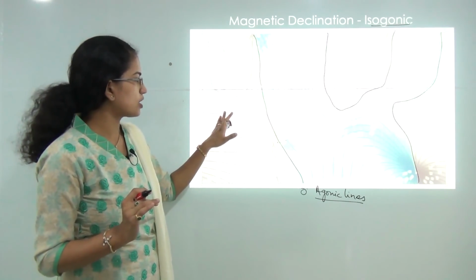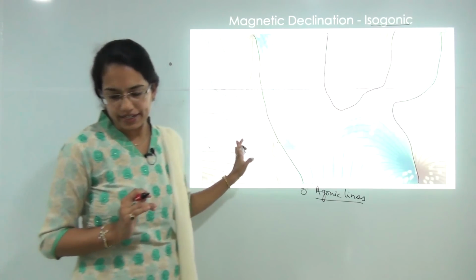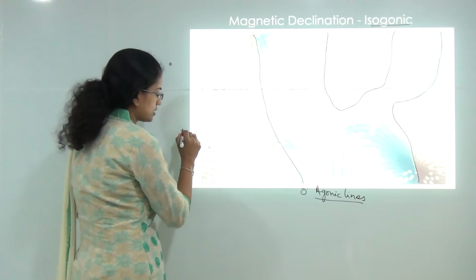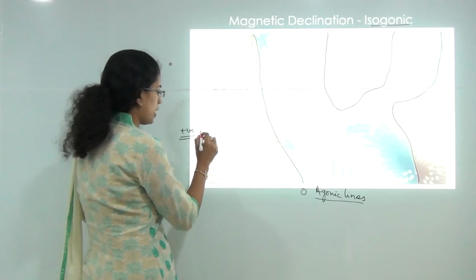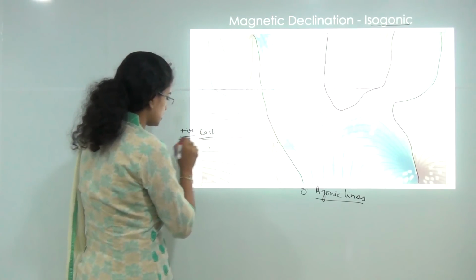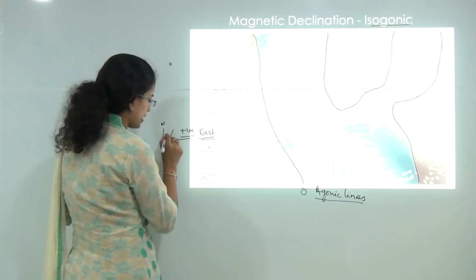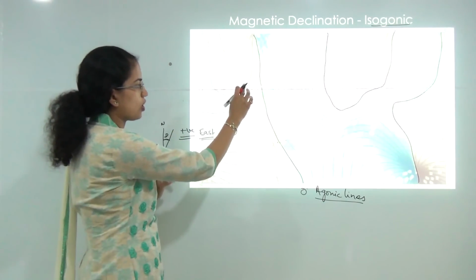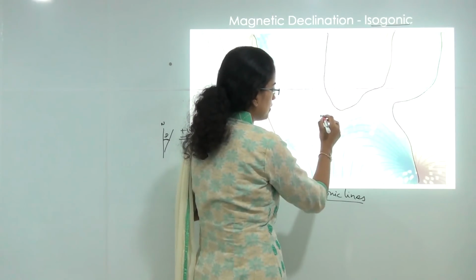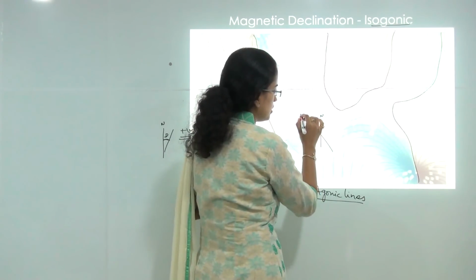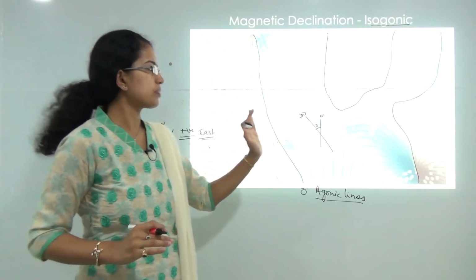You can see two different colors, one is red and another is blue. Red is positive declination and that is towards the east. So if this is north, you have the declination towards the east on these red lines, while on these blue lines you have the declination towards the west. So this is the angle of declination and it would be slightly towards the west.